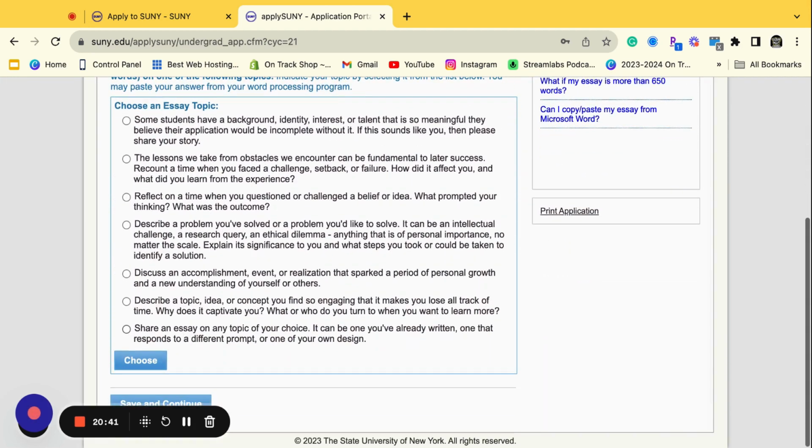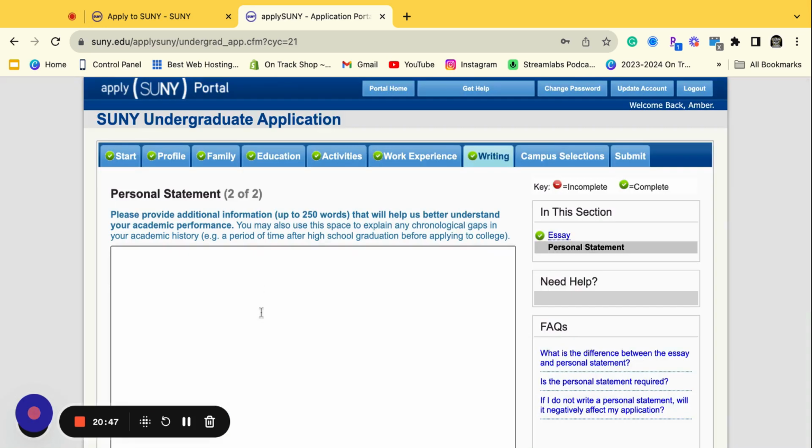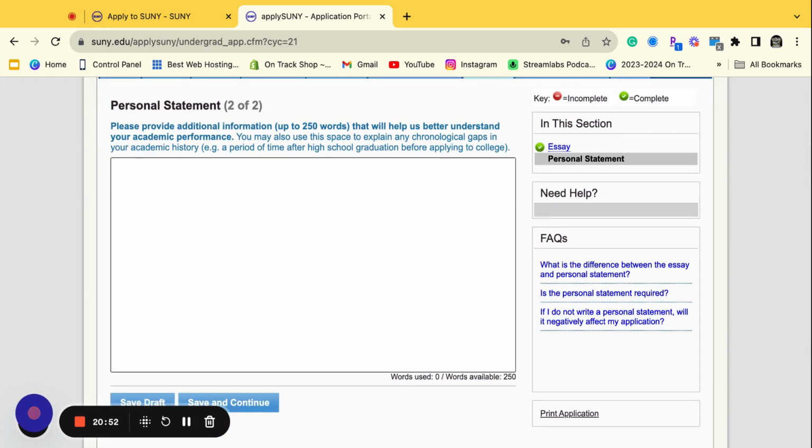You're going to upload it, and then you're going to save and continue. Okay. For now, I'm just moving on. Okay. There's also a section here called the personal statement. So you have the benefit of two beautiful essays, right? For SUNY. So the personal statement is asking you to, in 250 words, explain your academic performance.